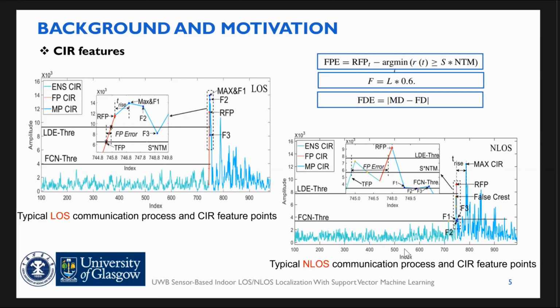The third one is the first path power level distance error. We create a function that relates the first path power level to the actual distance based on a signal attenuation model, to offset the additional attenuation of the signal by obstruction under the same first path power level. The actual distance of the NLOS is longer than that of the LOS. So the value of the parameter in NLOS is much higher than in LOS due to the positive random error.